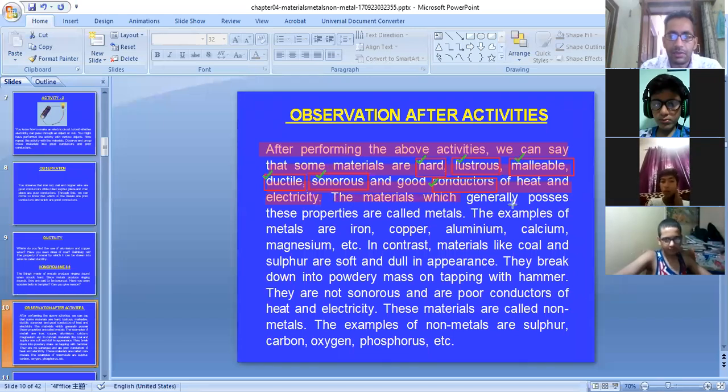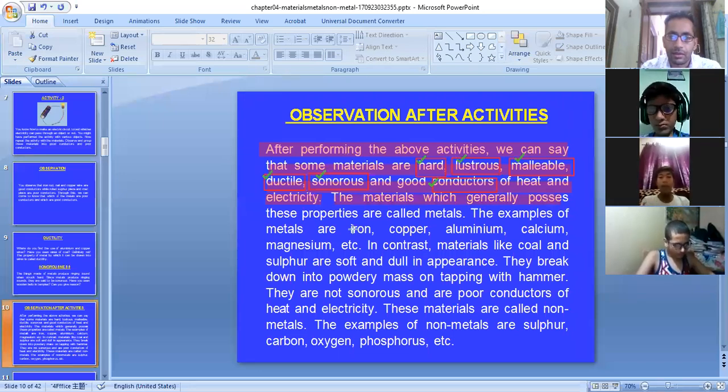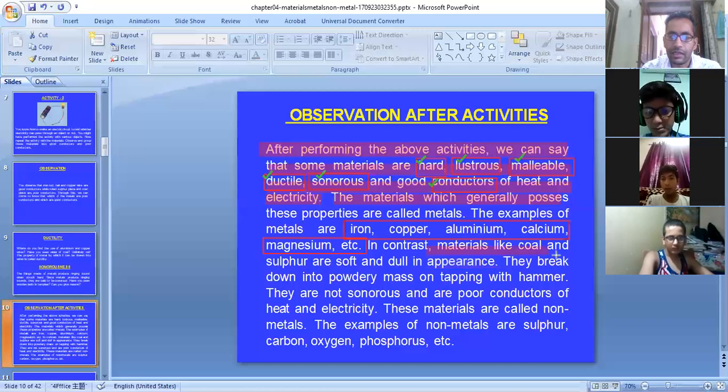The materials which generally possess these properties are called metals. The examples of metals are the following: iron, copper, aluminium, calcium, magnesium, etc. In contrast, materials like coal and sulfur are soft and dull in appearance.